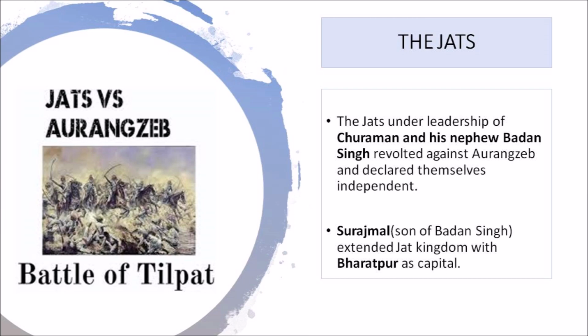Badan Singh was succeeded by his son Surajmal, who extended the Jat Empire. He was successful in extending his empire from the areas around Agra and Delhi to Hathras, Aligarh, Rewari and Gurgaon. He made Bharatpur his capital. Therefore, as a result of revolting against Aurangzeb, this community also declared their independence.